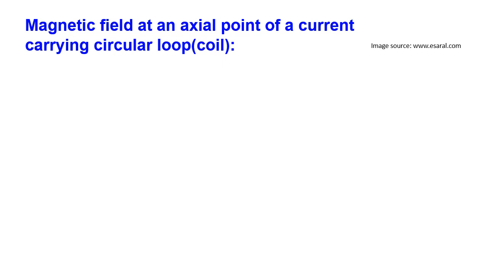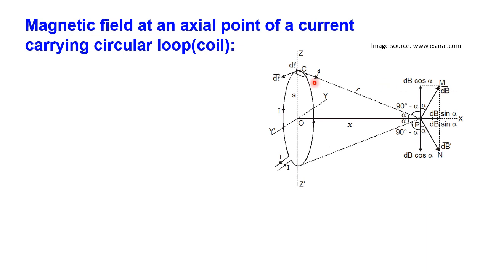Next, magnetic field at an axial point of a current carrying conductor. It is the application of Biot-Savart's law. So it's a very important application. Consider a current carrying loop or current carrying coil. For example, I is the current passing through this coil. According to the diagram, it looks like it is in the plane, but actually it is perpendicular to the plane, means perpendicular to the display. For example, the current passing direction you can see in the diagram. With respect to point P, if you observe, the current is passing in anti-clockwise direction.